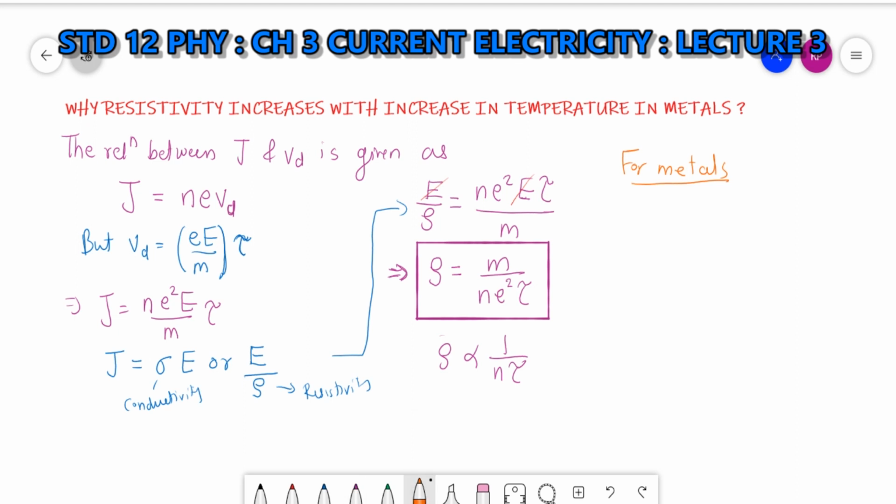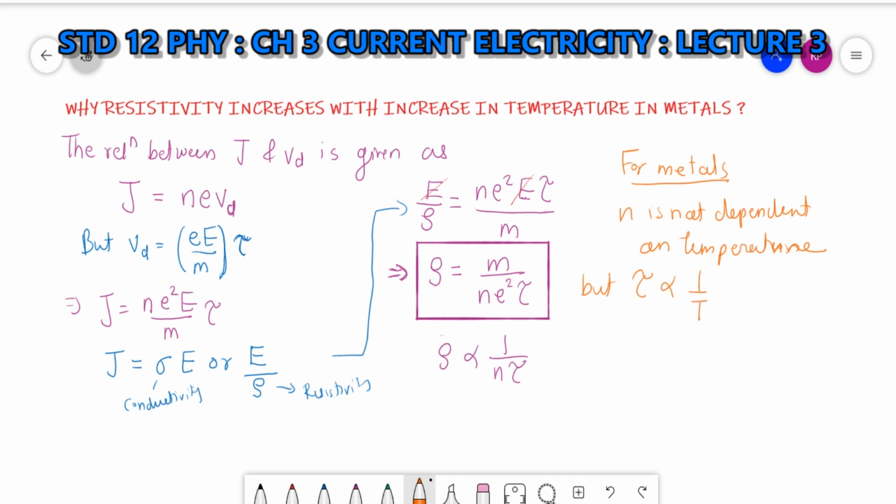In metals, whether you increase or decrease the temperature, number density will remain constant. But tau depends on temperature.